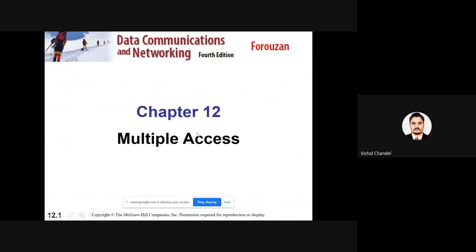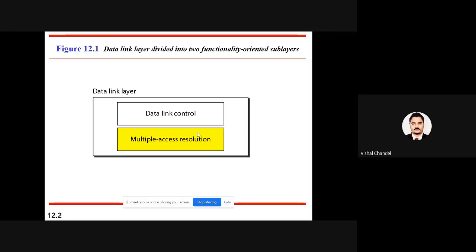So, dear all, we have started a very important topic, that is the multiple access protocol, or MAC protocol. If I am summarizing what the MAC protocol is, this is the protocol which provides the guidelines, or all aspects related to the better execution of the frame or delivery of the information in a local area network or in channels. We have discussed the things related to routing, which was part of layer 3, but now we are discussing the data link layer and the physical layer. So there is an important thing we call multiple access resolution.